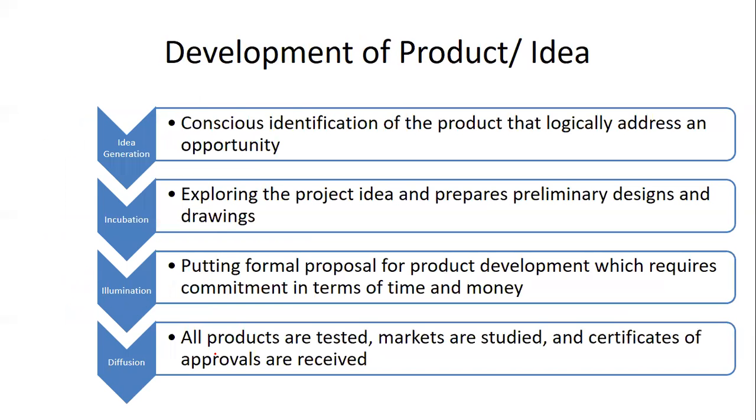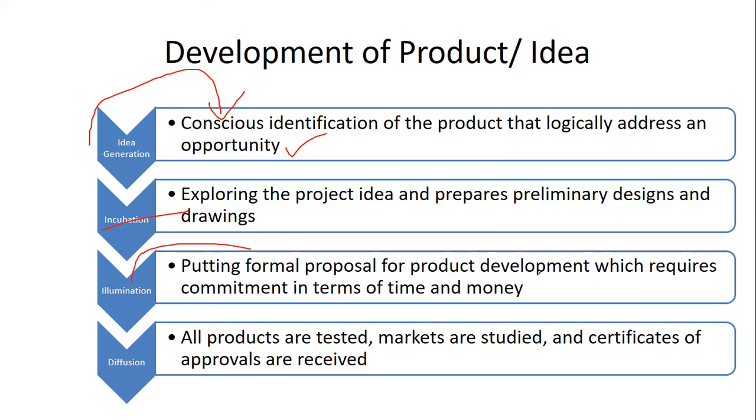Okay. Now, how can the development of a product or idea take place with the help of this? Idea generation is the identification of a product that logically can address an opportunity. Incubation prepares the initial designs of the project.